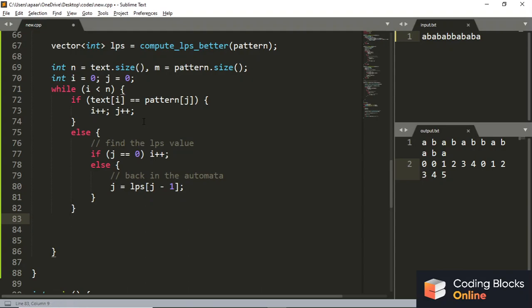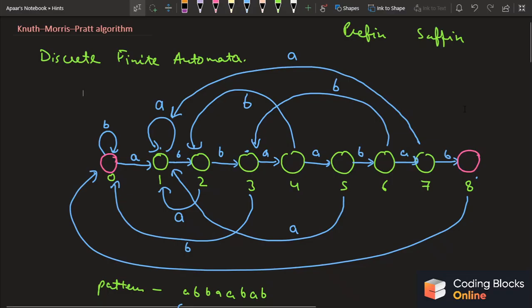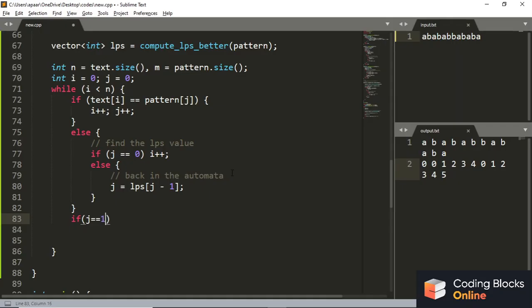So if I reach the end, what does the end mean? Here, yes, j equals m, that is the size of the pattern, right? So if j equals m, that means the pattern is found. Yes, the pattern has been found, and at which index is the pattern found, guys? See, I've already incremented i, right?